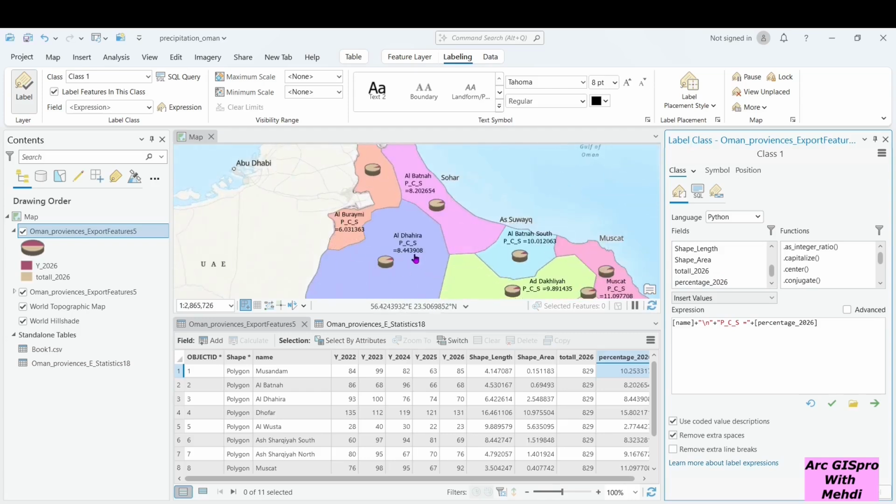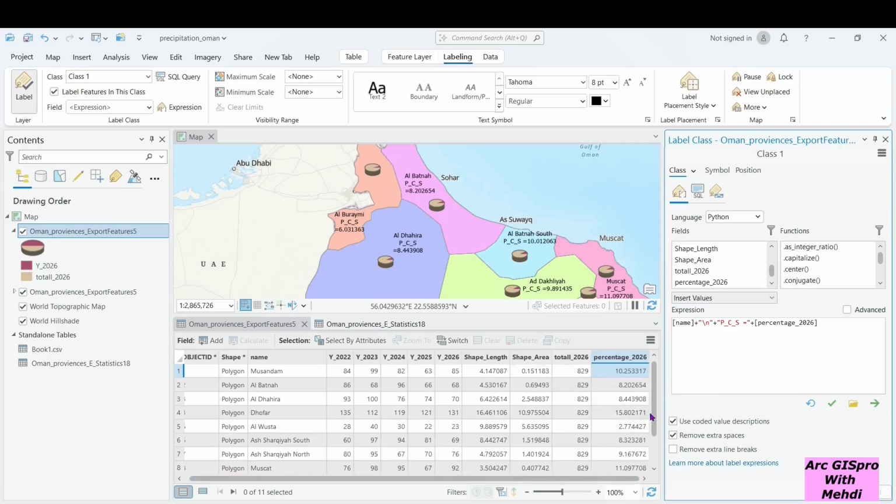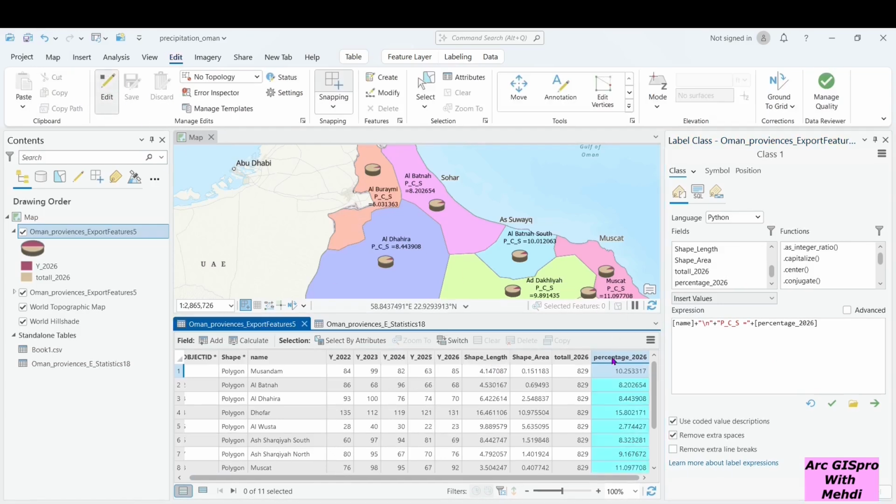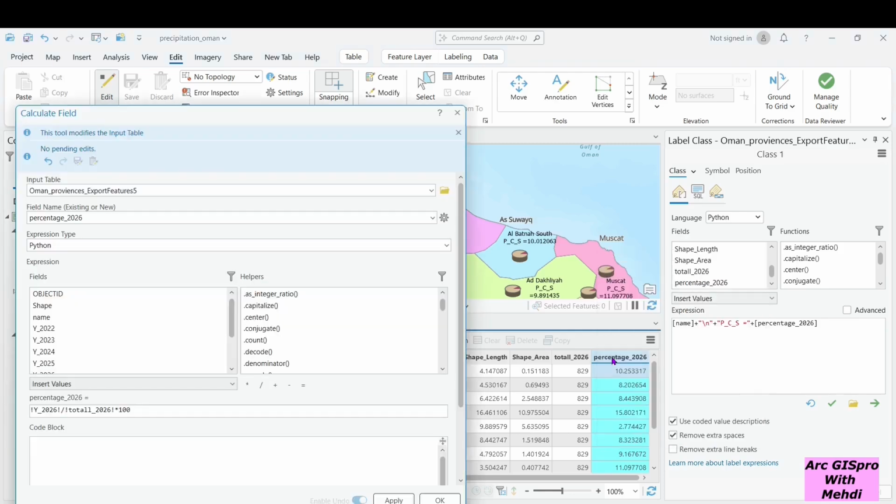It's done. But as you see, the percentage value is too long. I prefer to round it in the attribute table. For this purpose, let's go to the edit, change the formula in the calculate field, round it, for example, 2.